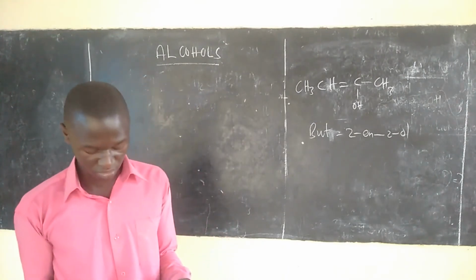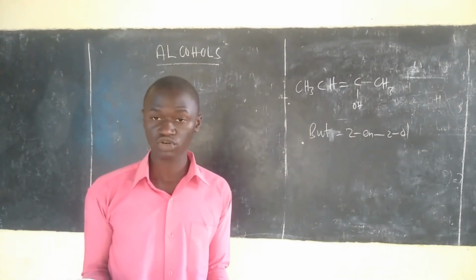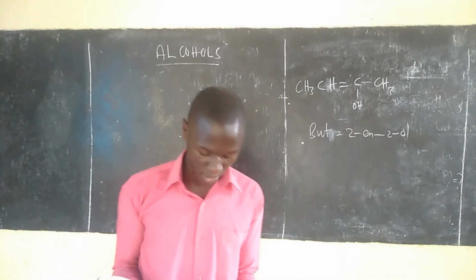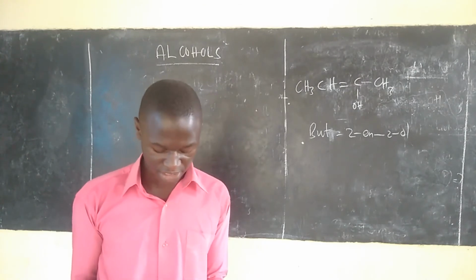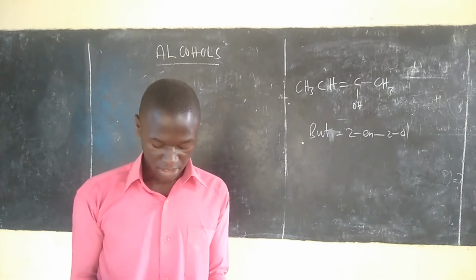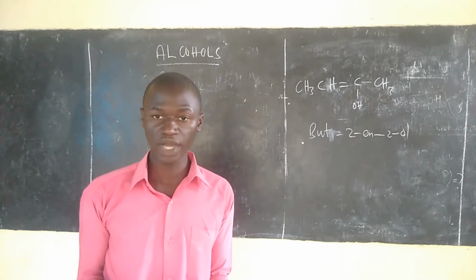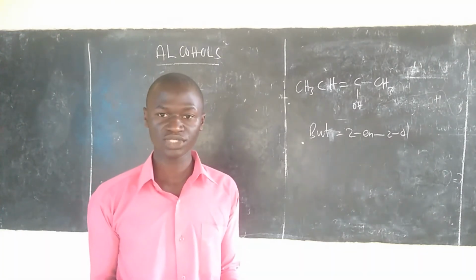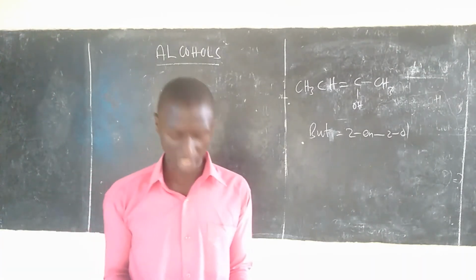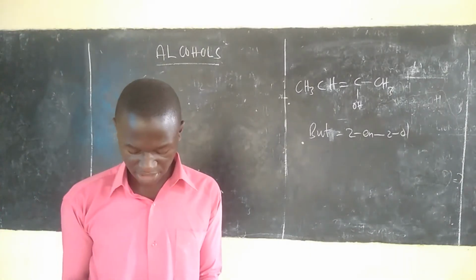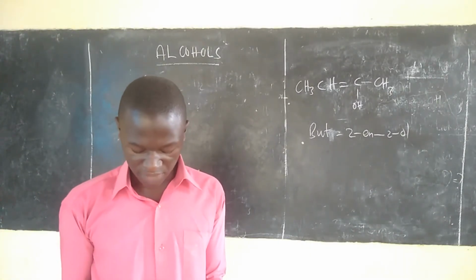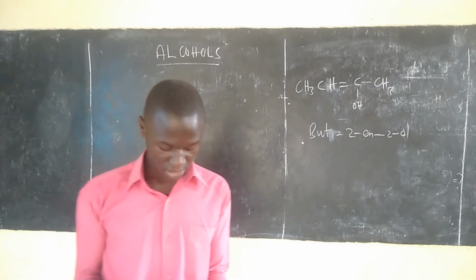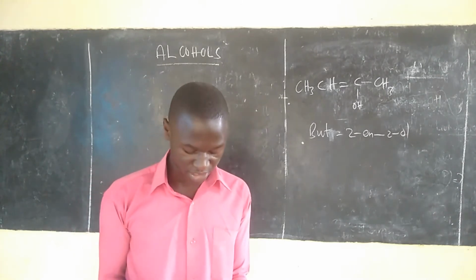Alcohols with a small hydrocarbon chain are very soluble in water, because a hydrocarbon chain is non-polar. As the length of the hydrocarbon chain increases, the solubility of alcohol in water decreases, because the size of the alkyl group increases and the polarity of the molecule decreases.